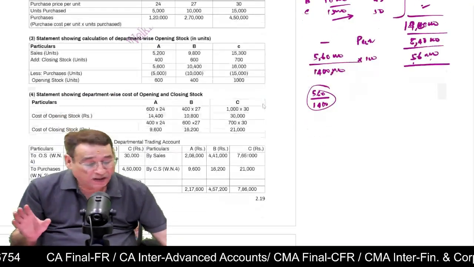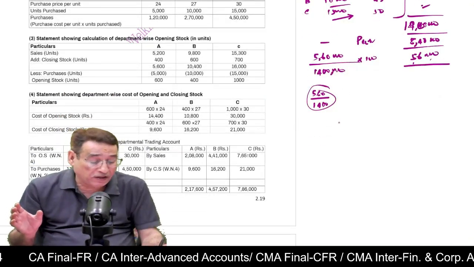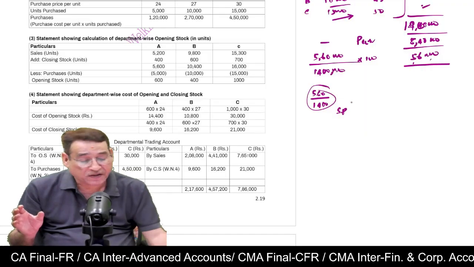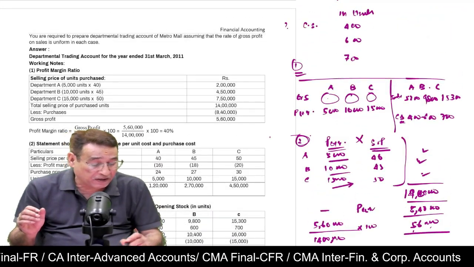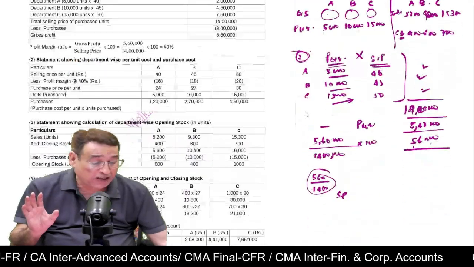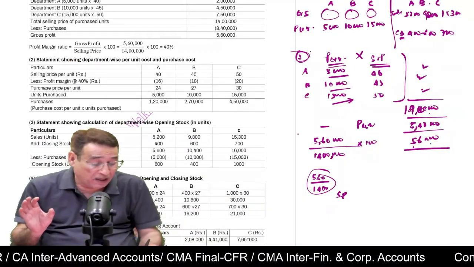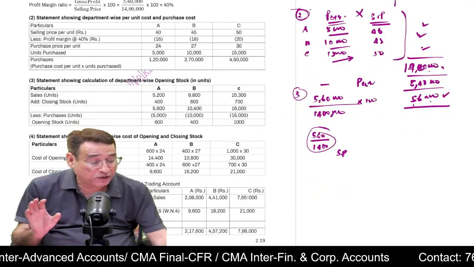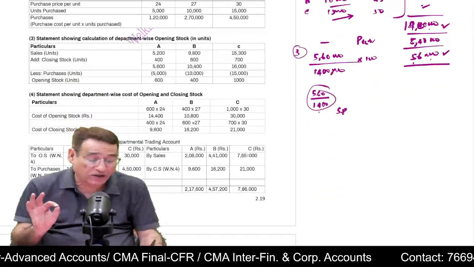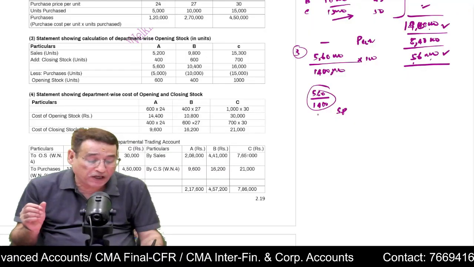Is it clear? Now, you are being given selling prices under the next step. Your first step was to determine closing or opening stocks. Under the second step, you find out the sale value of the purchased units. Under the third step, you will get the margin rate. Whatever profit is there, you divide it by sales, and you will get the margin rate. That is the gross profit margin rate on selling price.